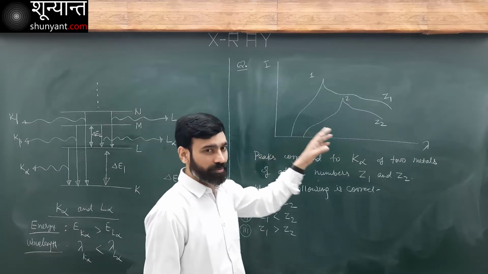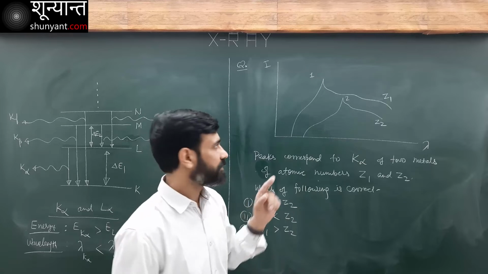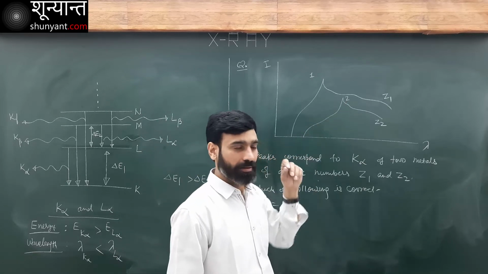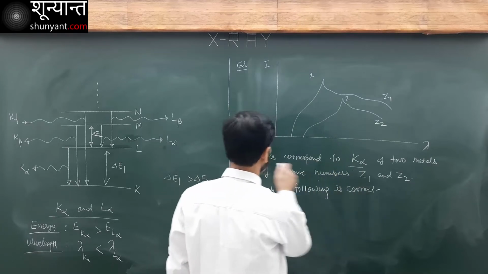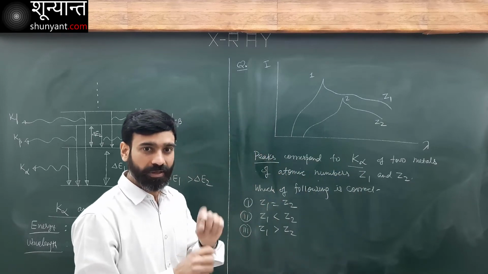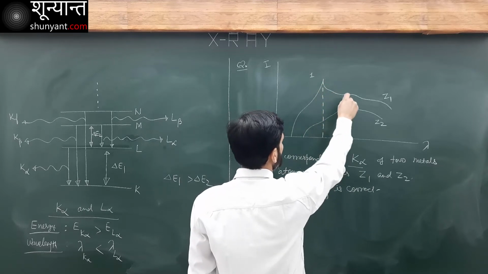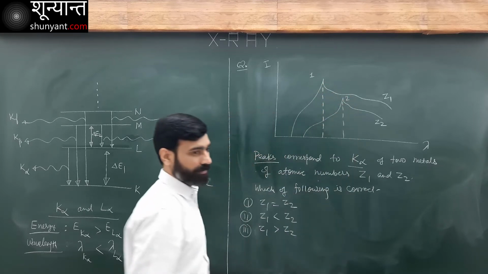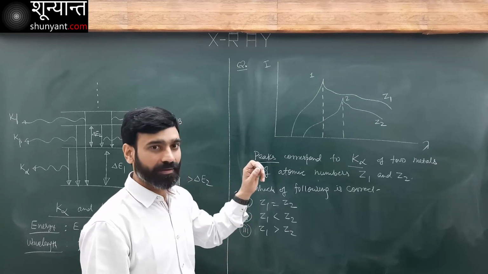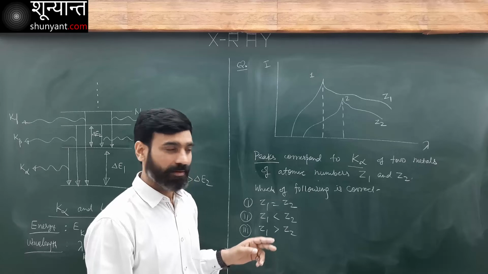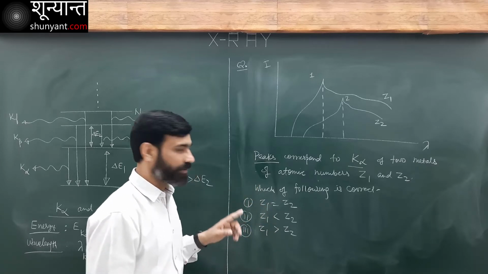So I have these two spectrographs, X-ray spectra for two different metals, Z1 and Z2. Both peaks correspond to K alpha. K alpha for the first metal, K alpha for the second. What will be the relation between their atomic numbers? Which one will be higher or lower? That we can understand. Did you get the answer?